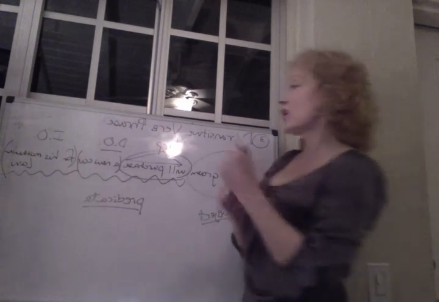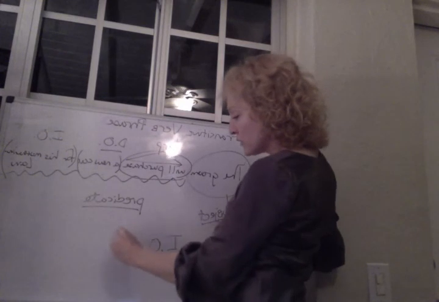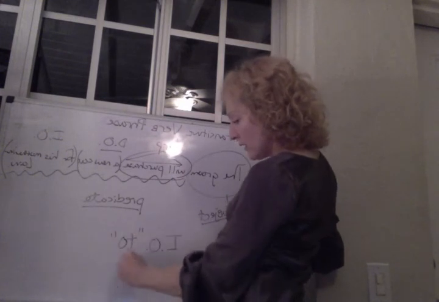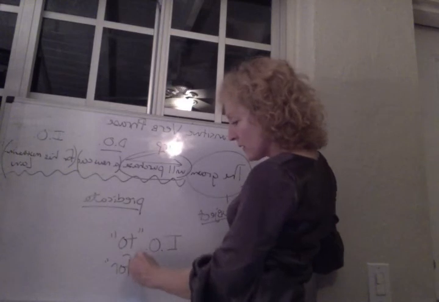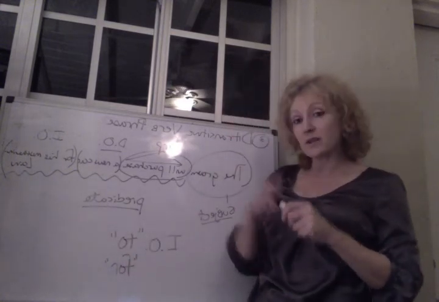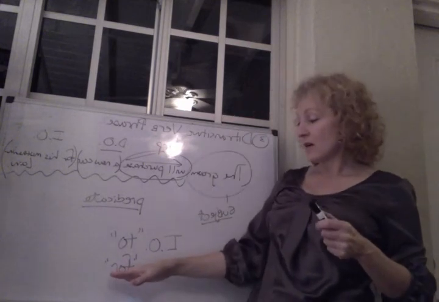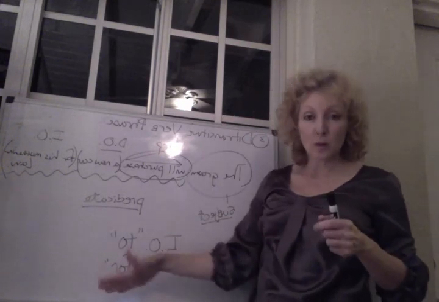Typically, indirect objects appear with the preposition to and the preposition for. More commonly, you're going to find examples of indirect objects with the preposition to, but you also have examples of indirect objects with the preposition for.